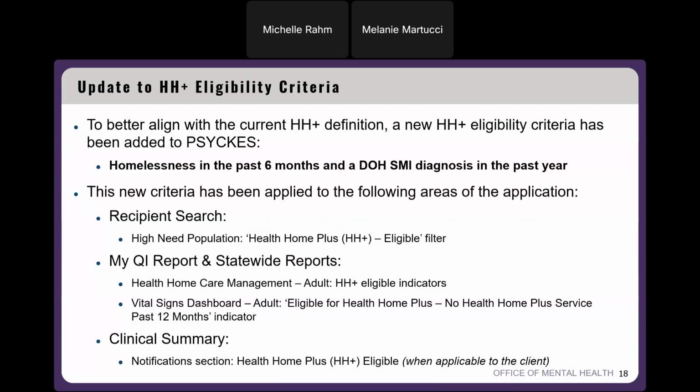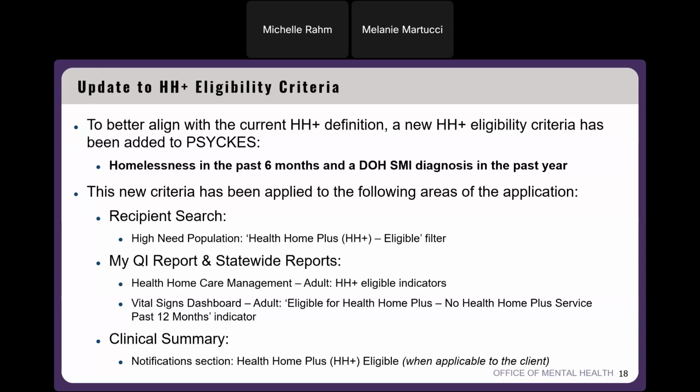And it's been applied to a few different areas of the application. This new criteria has been added to the high need population filter dropdown as its own filter selection, and it's been rolled up under the Health Home Plus eligible filter that we currently have in PSYCKES. It's also been applied to My QI report and statewide reports.